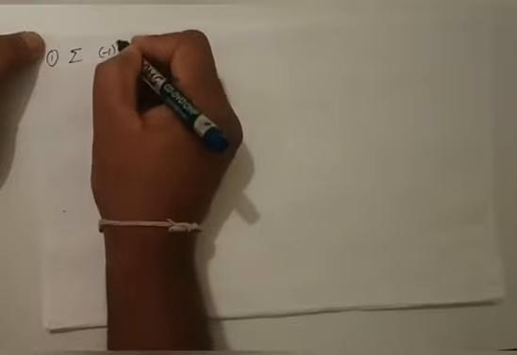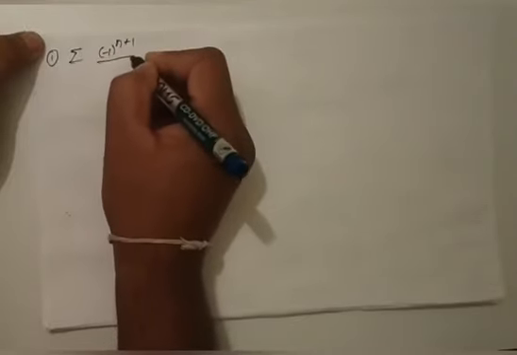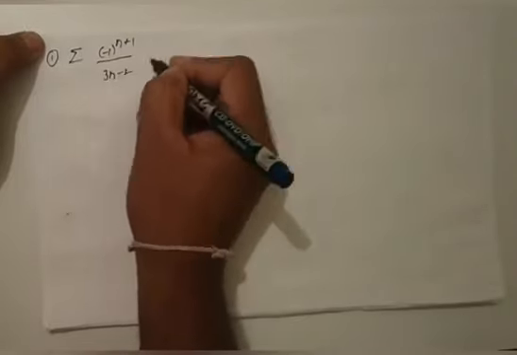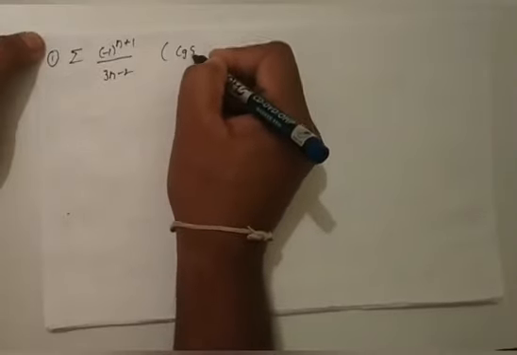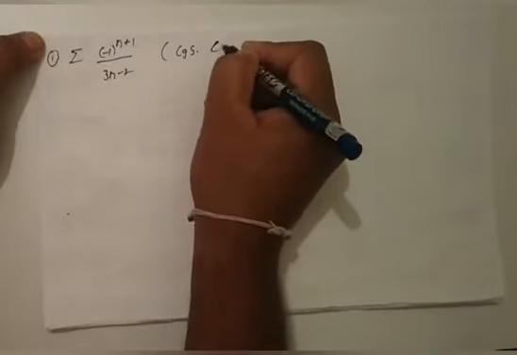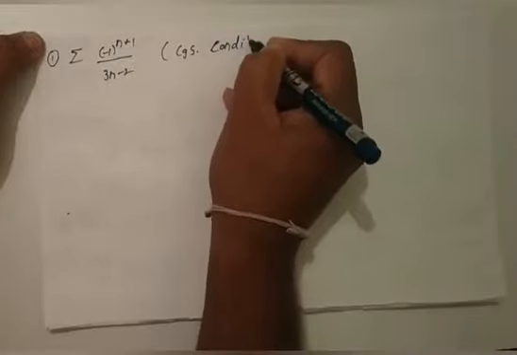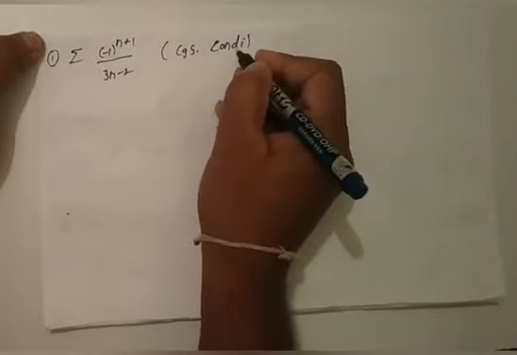I will give you some problems. Determine whether the following series are absolutely convergent, conditionally convergent or divergent. Write down the first one: summation minus 1 whole power n plus 1 by 3n minus 2. The answer is convergent conditionally. CONDI means convergence conditionally.